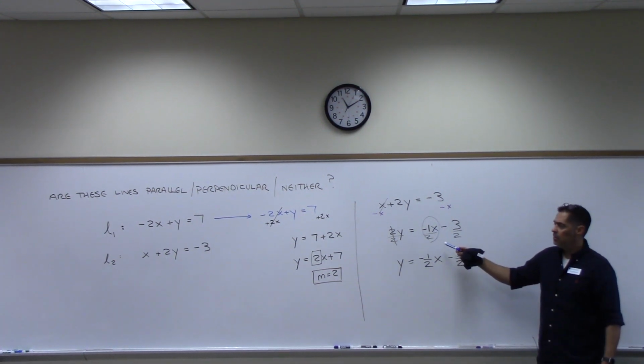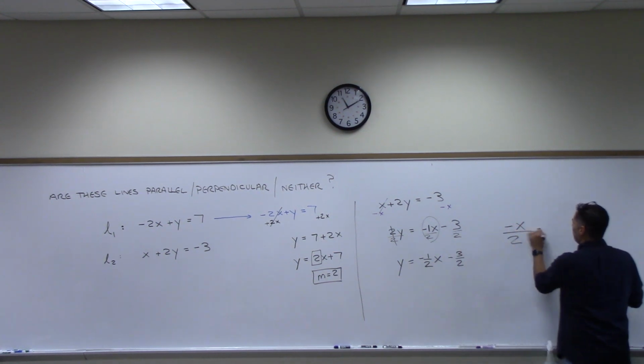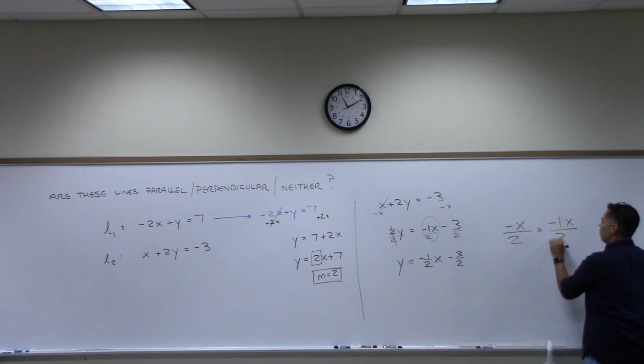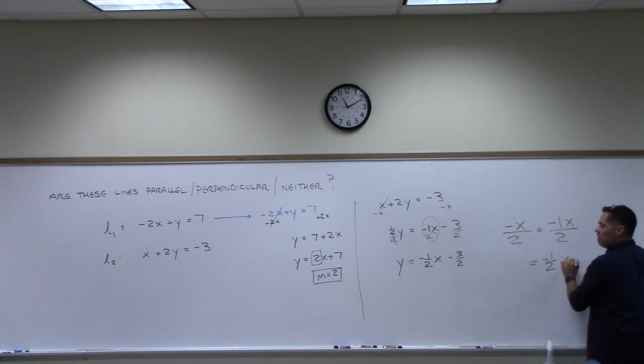No? We do that again. So when we have negative x and I divide it by 2, that's the same as saying negative 1 times x over 2. But that's the same as saying negative 1 over 2 times x. So you can kind of just take this x and kind of pop it off to the back.